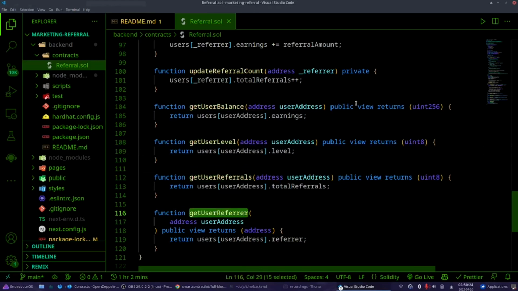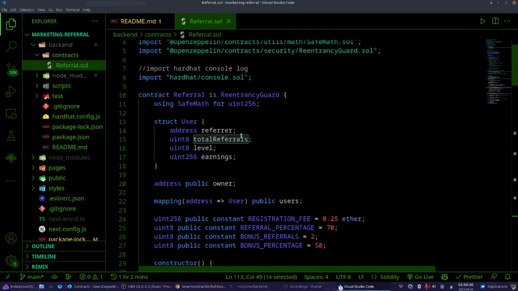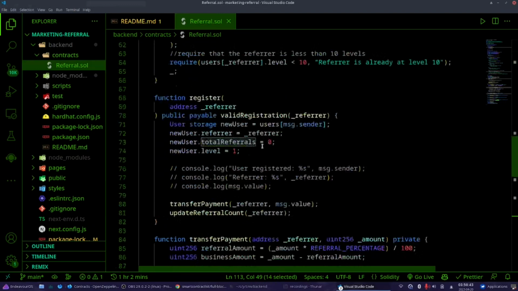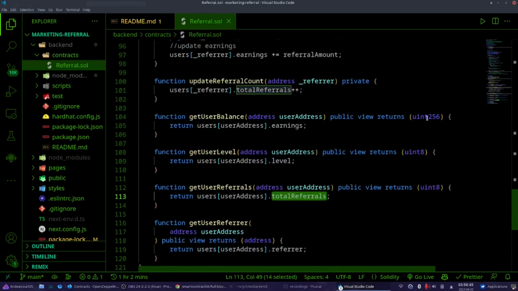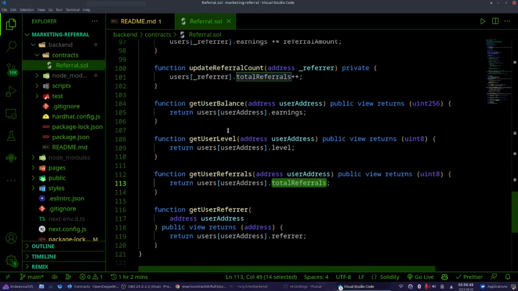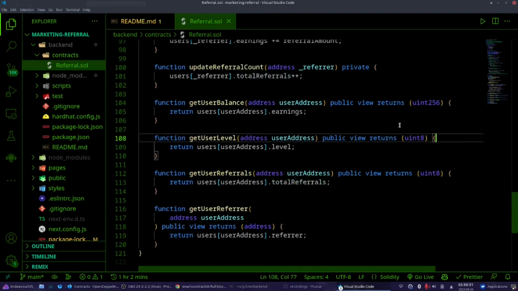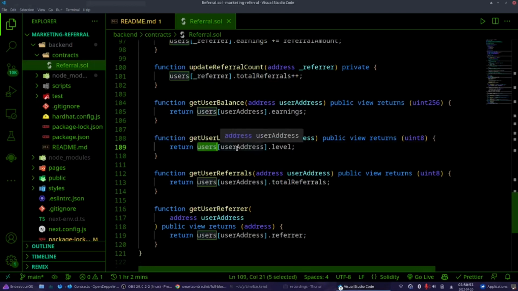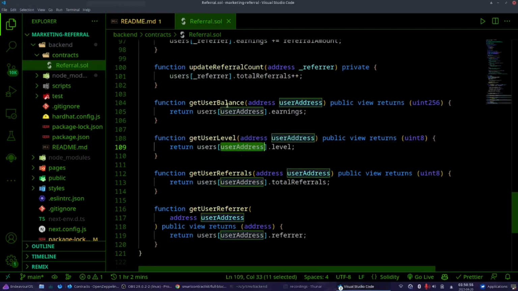These are all public view return functions. This one returns uint256 and these two return uint8, because levels and total referrals were uint8 in our struct, and earnings were uint256. When you call this function, it goes to the users mapping, gets the address, finds that user that you are looking for, and returns the thing that you wish.